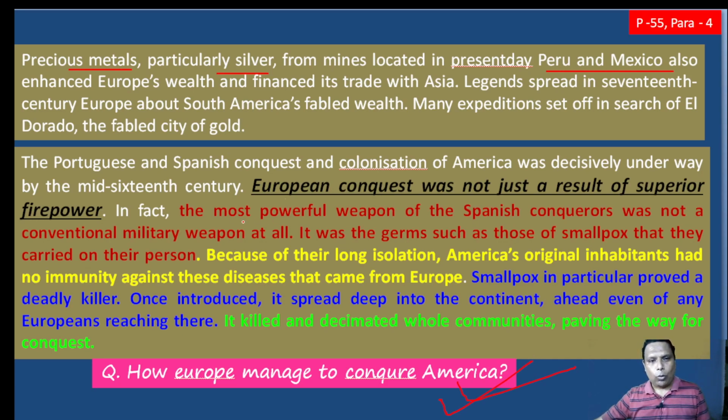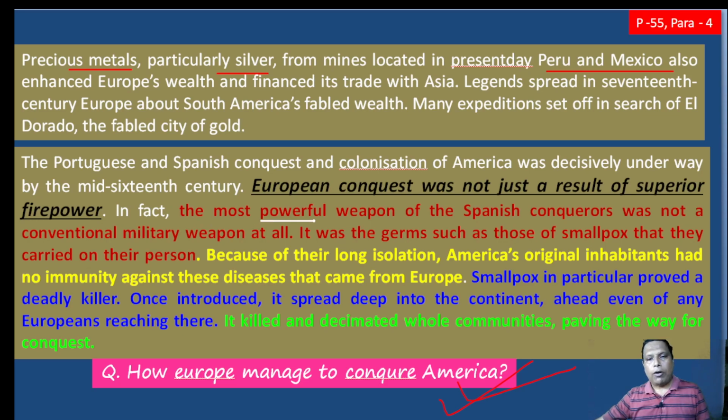See, whatever colorful lines I have made, all these are single points. You just note them down, each point with its color. European conquest was not just a result of superior firepower. How? Just see.